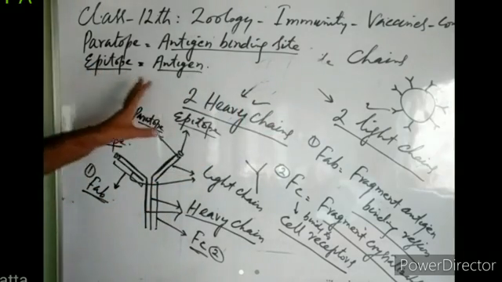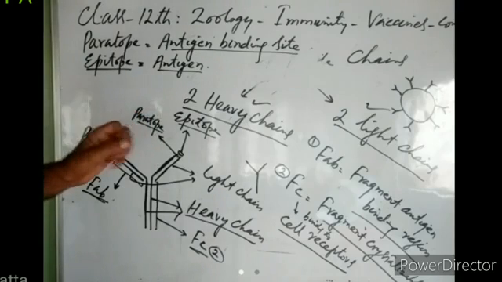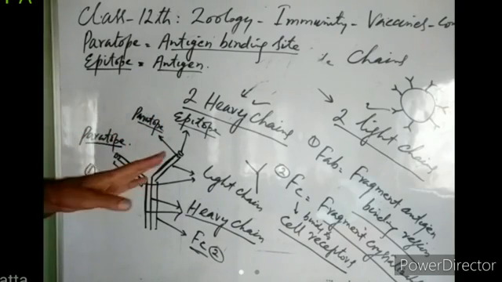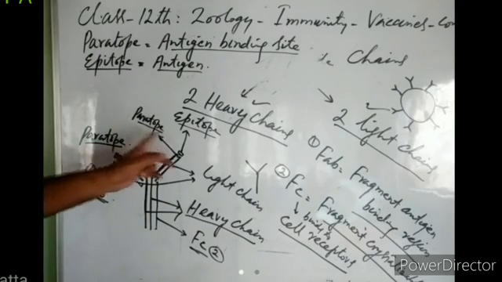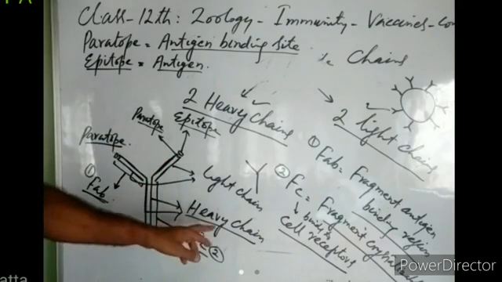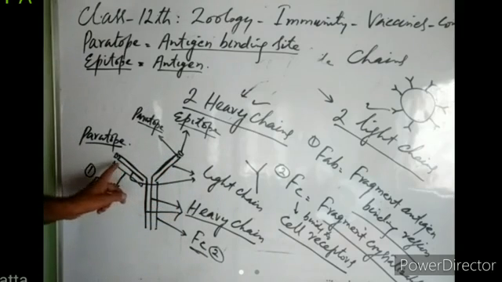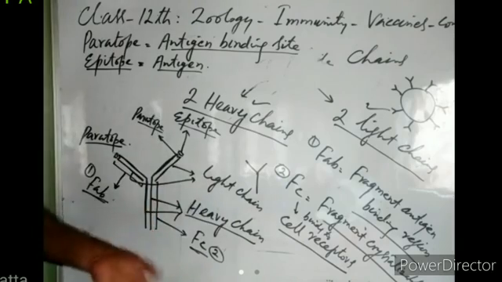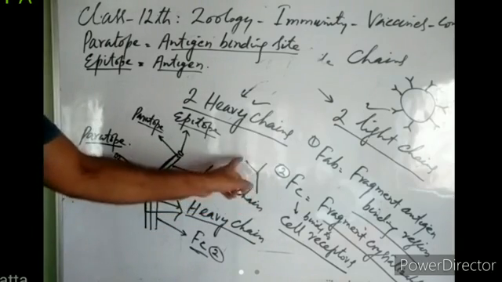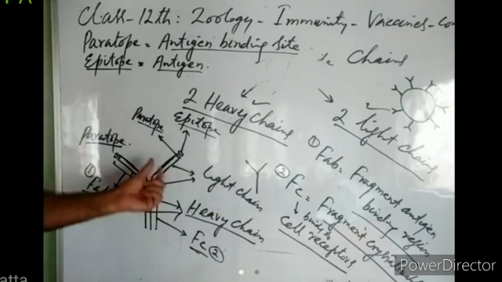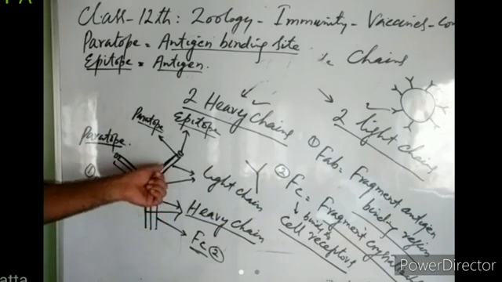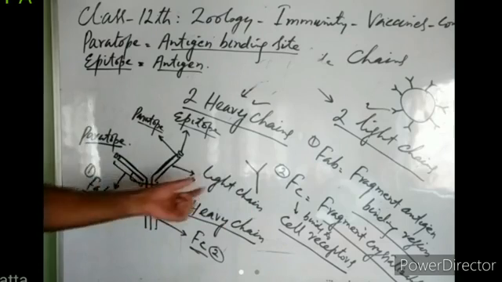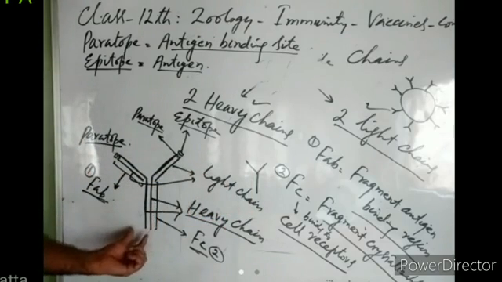So this is the structure of an antibody. Now it is clear that an antibody is formed of four polypeptide chains. Two polypeptide chains are long, they are known as heavy chains. Two polypeptide chains are short, they are known as light chains. These long heavy chains combine to form a Y-shaped structure with a fork and a stalk. In the fork, there are heavy chain and light chain together, and in the stalk, there are only two heavy chains.